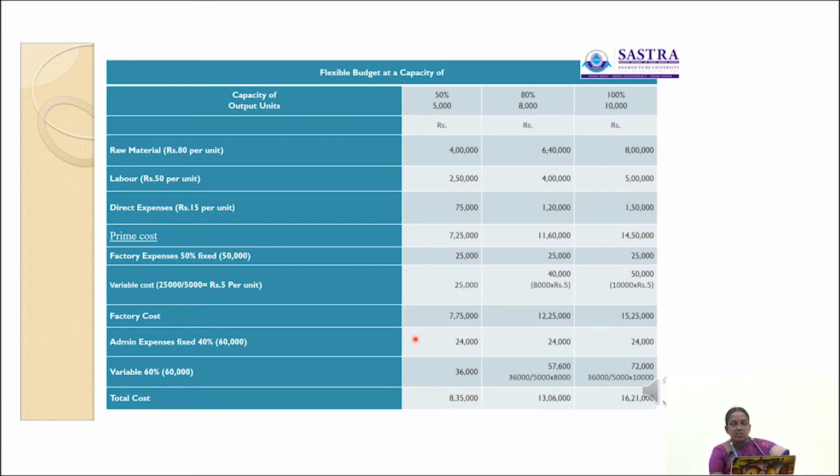So 60,000 into 40%, what is the amount? 24,000. Okay.